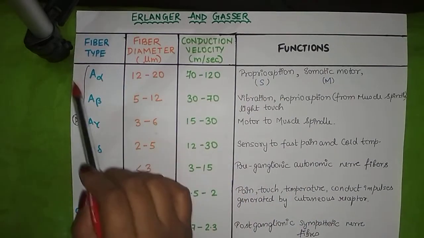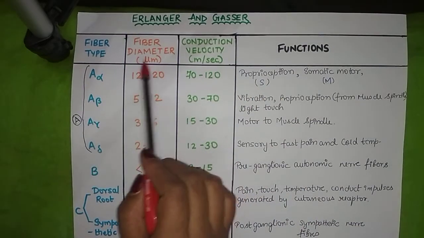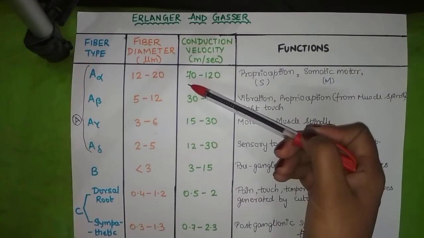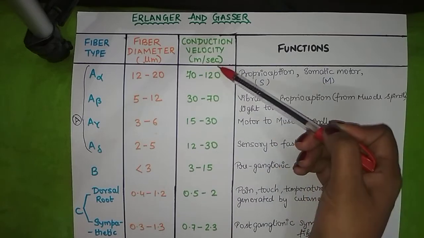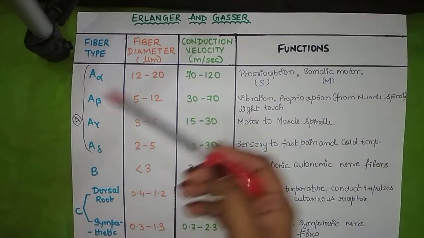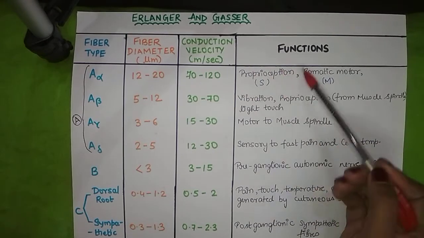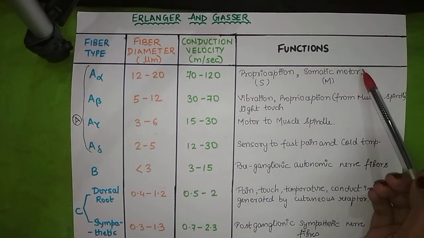Let's get started. A alpha has a fiber diameter of 12 to 20 micrometer. Its conduction velocity is 70 to 120 meter per second. A alpha's function is both sensory and motor. It is responsible for proprioception and somatic motor.